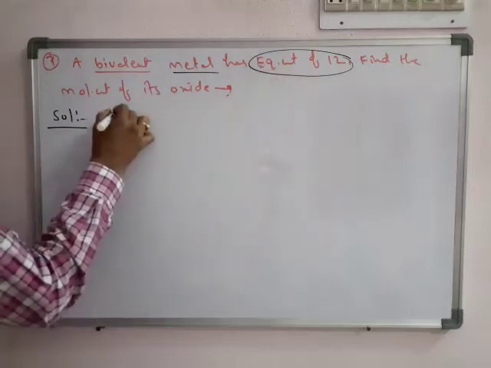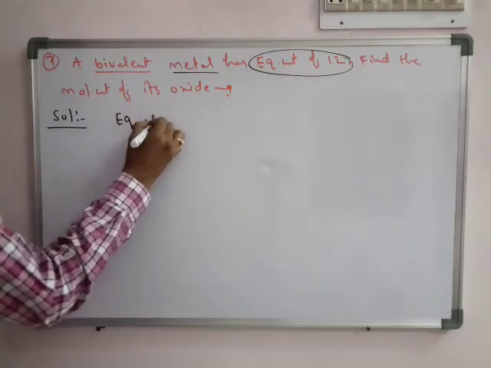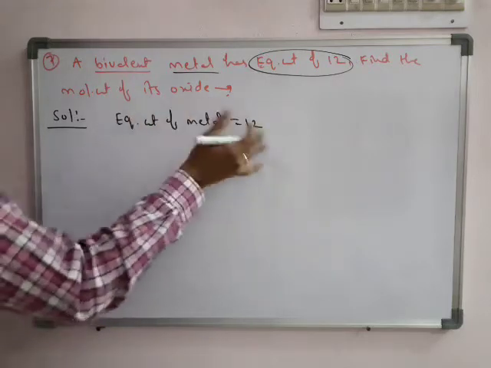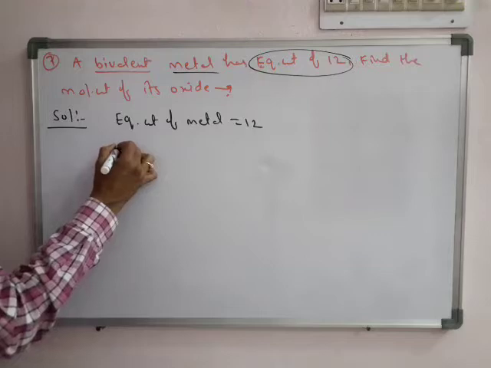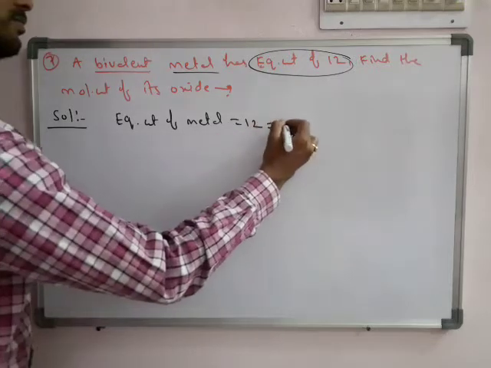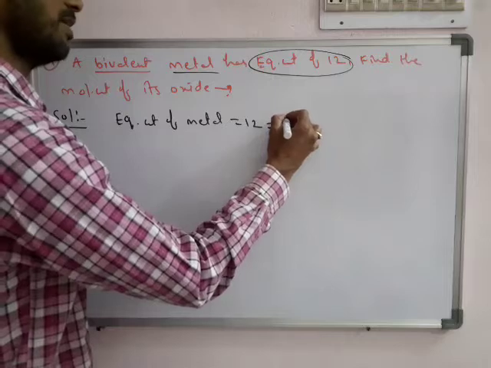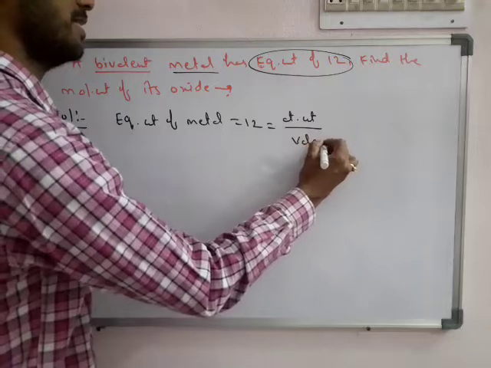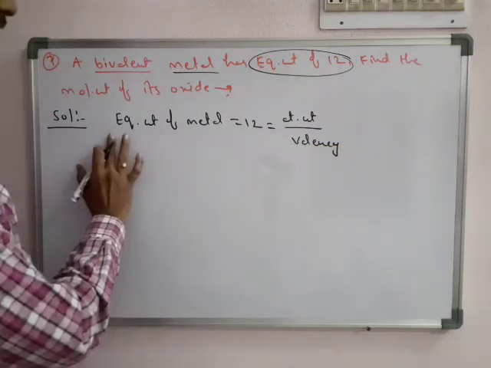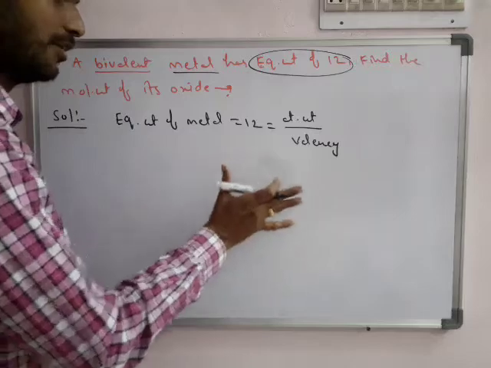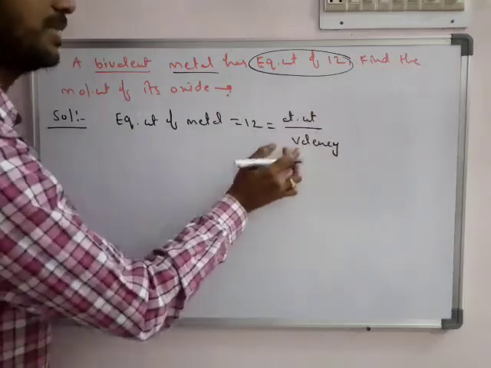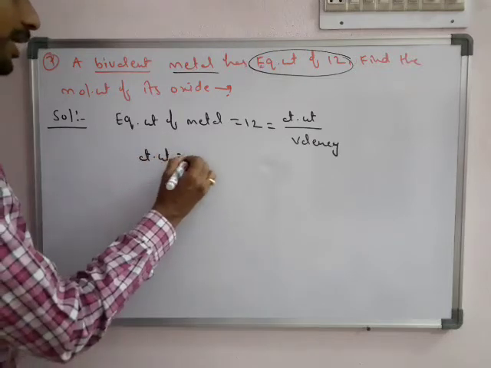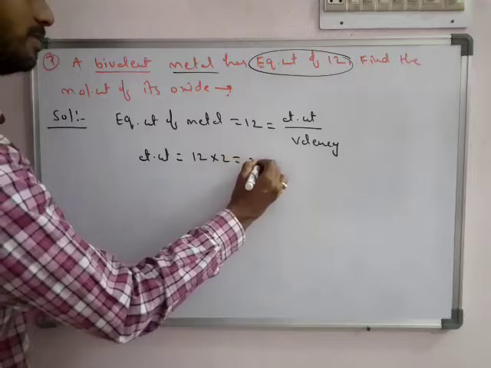So first I am taking equivalent weight. So equivalent weight of metal is equal to 12. Equivalent weight of metal 12 ఇచ్చినట్టే. So what is the meaning? So metal atomic weight by valency is given. Okay. So the formula for equivalent weight of an element is equal to atomic weight by valency. So it is given bivalent. So therefore we can write atomic weight equal to 12 into 2, that is equal to 24.